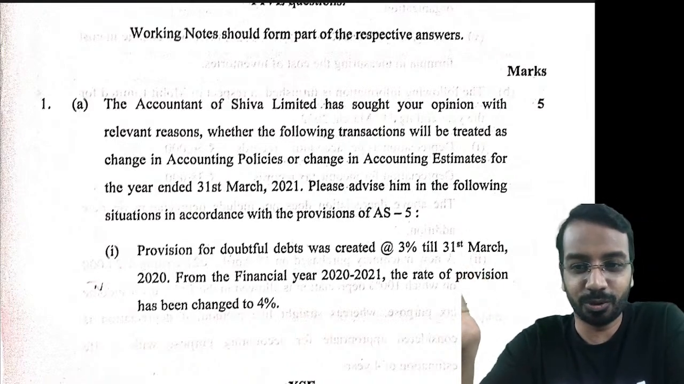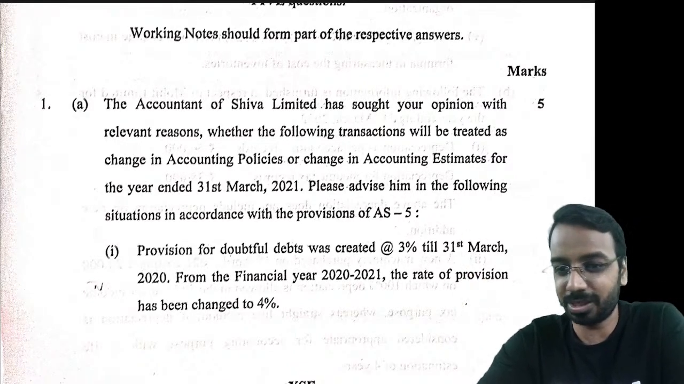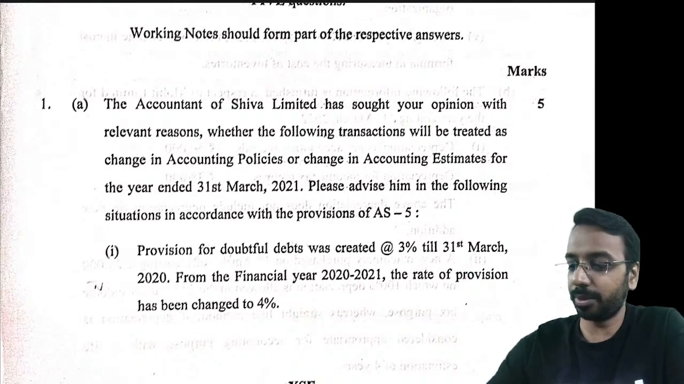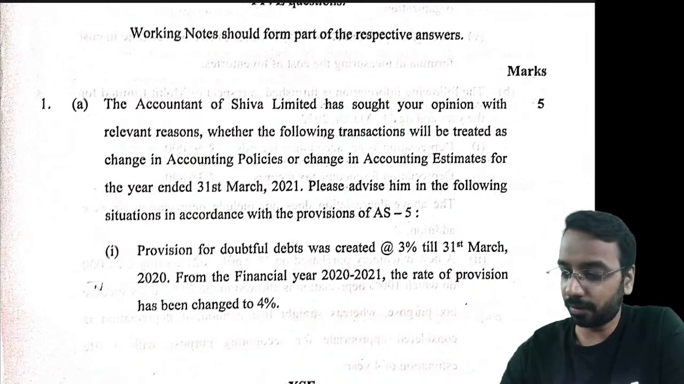Especially the questions on consolidation were a bonus. It's like a sitting question. You can score out of it easily, right? So coming to the question paper, it's there on the screen.